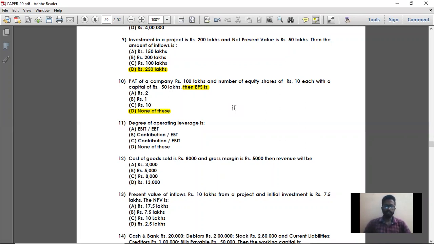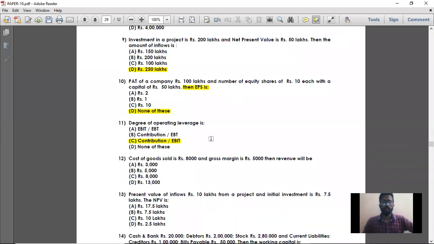So operating leverage is nothing but contribution divided by EBIT, financing leverage is EBIT divided by EBT, and total leverage, which puts together both operating leverage and financing leverage, is contribution divided by EBT. Here they have asked the formula for degree of operating leverage, that is contribution divided by EBIT, which is the right answer. So we'll continue with question number 12.